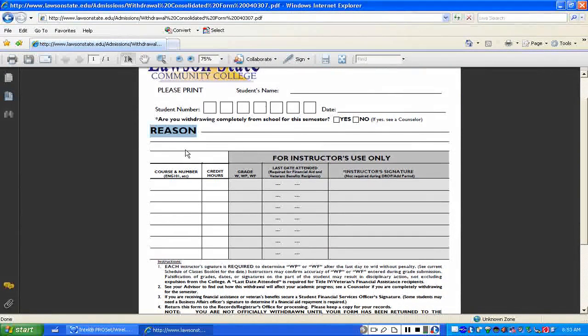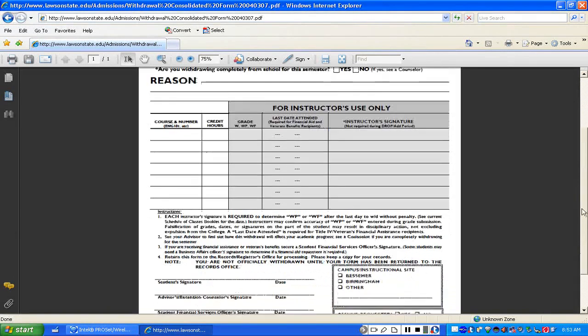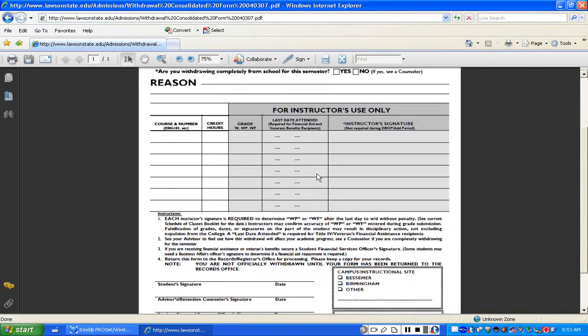And also, withdrawals can affect you in terms of your financial aid status, in terms of your refundability if you paid cash for the course. It has all kinds of ramifications. Also, if you're withdrawing really late, you can be penalized in terms of whether you were passing the class or whether you were not. So they want to know the reason. Okay. Now the other thing, if you notice here, of course, they want to know the course number, which is right here. The credit hours of the course, right here.